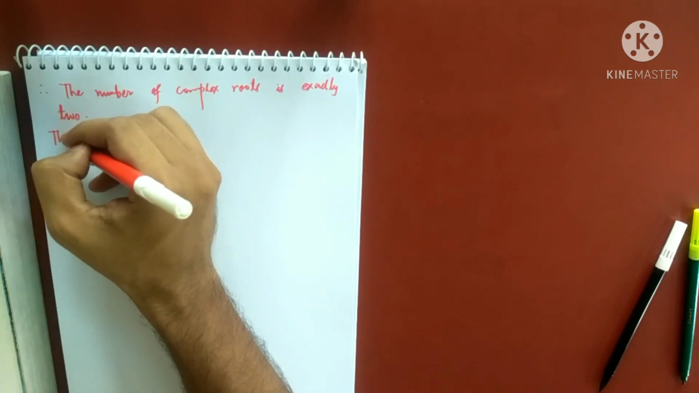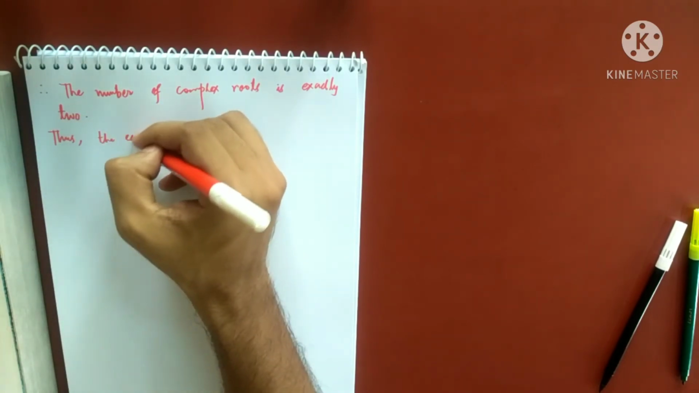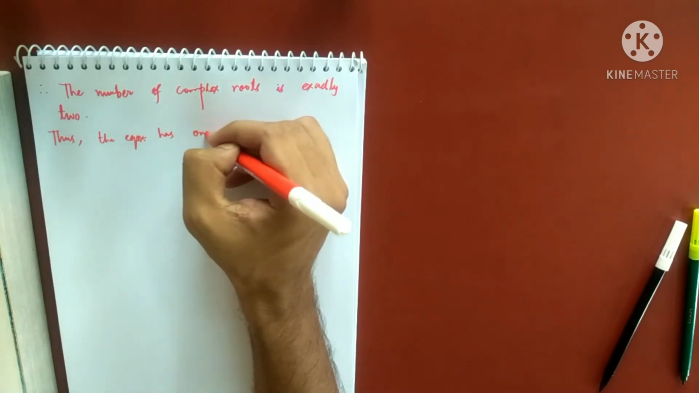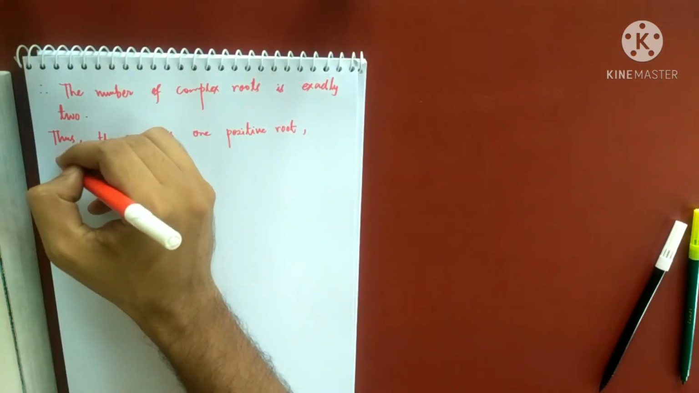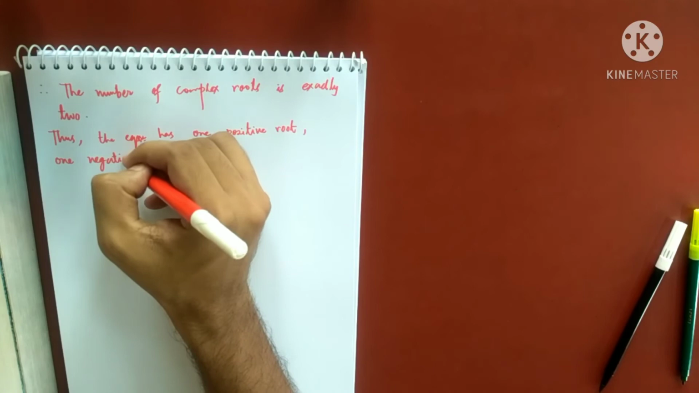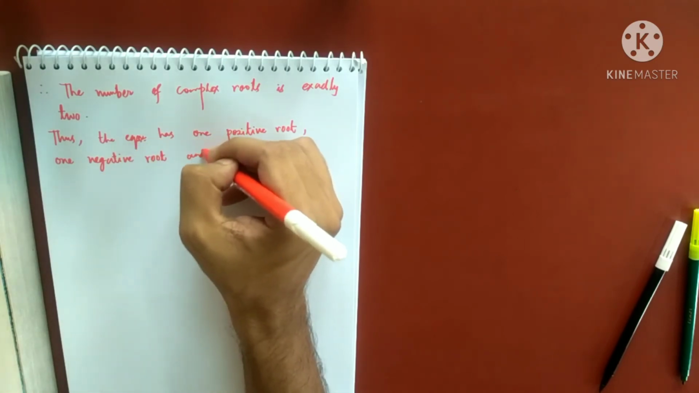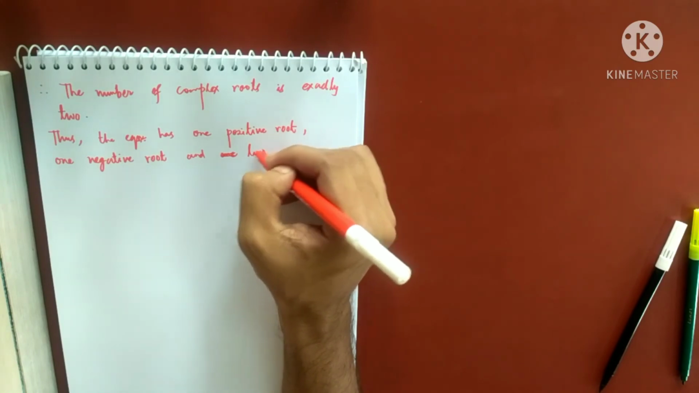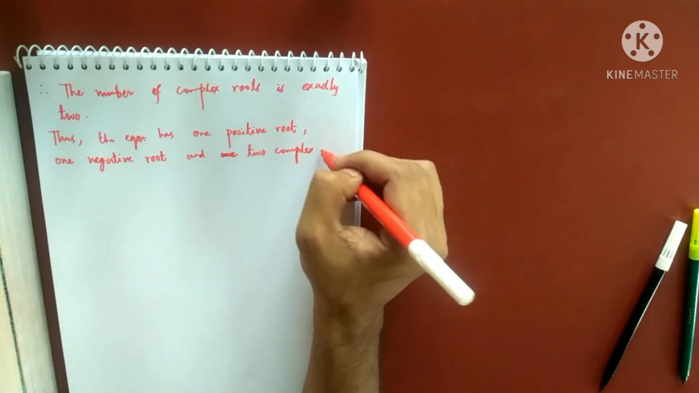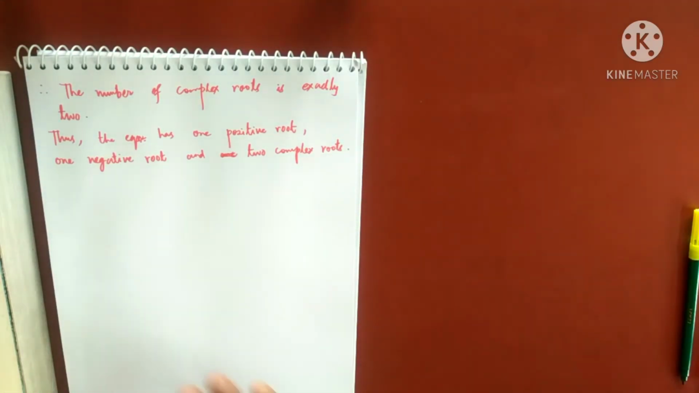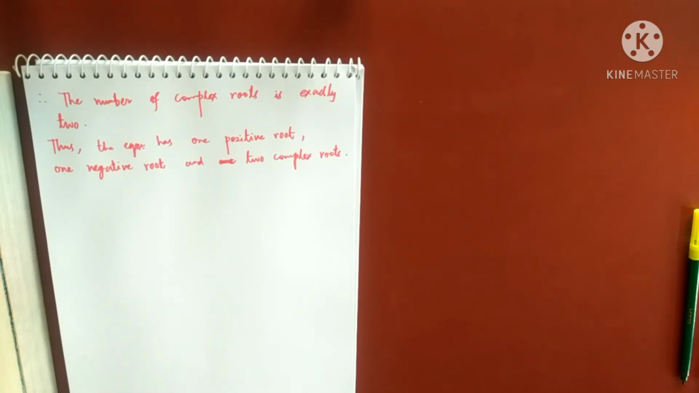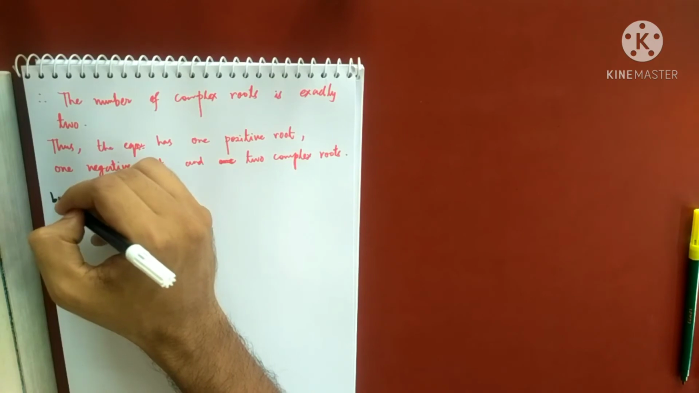So thus, what can I say about the nature? The equation has one positive root, one negative root, and two complex. So this is guaranteed by Descartes. I can tell you for this problem exactly how many positive roots are there, exactly how many negative roots are there, and exactly how many complex roots are there. I'll go to number B.